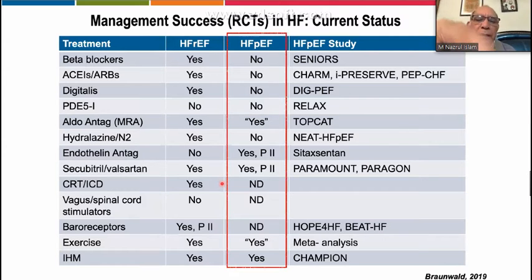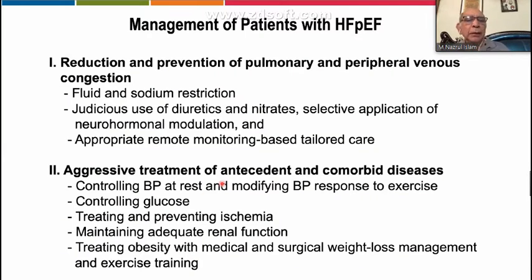You see in the middle panel that in heart failure with preserved ejection fraction, most of the treatment options, either medication or a device, are not given that much importance as is given in reduced ejection fraction. On the right side, you can see the studies which have been done. So the management aspect is basically three aspects I want to say. The first is the reduction and prevention of pulmonary and peripheral venous congestion by fluid and sodium reduction. Judicious use of diuretics and nitrates should be given for proper symptom relief. And appropriate remote monitoring based tailored care should be there.